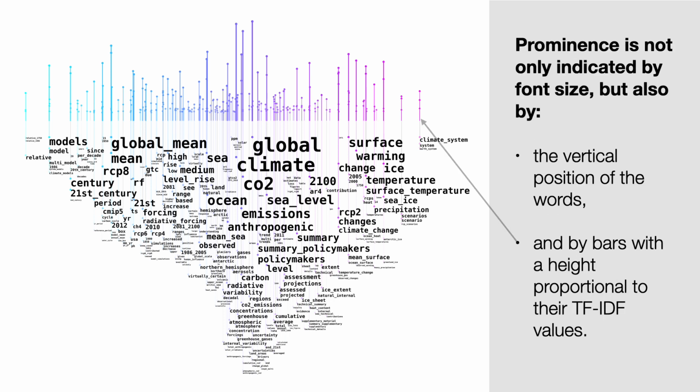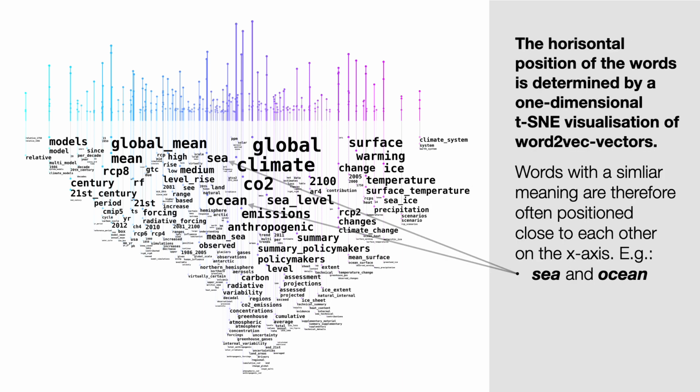Prominence is not only indicated by font size, but also by the vertical position of the words and by bars with a height proportional to their TF-IDF values. The horizontal position of the words is determined by a one-dimensional t-SNE visualization of word2vec vectors. Words with a similar meaning are therefore often positioned close to each other on the x-axis. The word sea is, for instance, positioned very close to the word ocean.